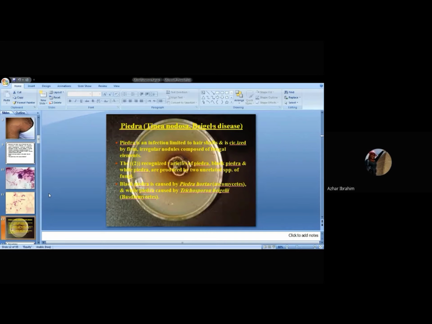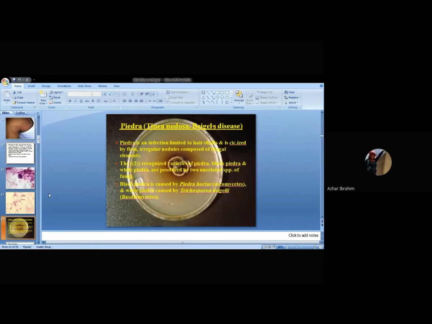We have two types of Piedra, black Piedra and white Piedra, according to the causative agent, but the causative agent of each is separate from the other, not related to each other. Black Piedra is caused by Piedraia hortae, which is involved within the classification of organisms: kingdom, phylum, class, order, whatever.